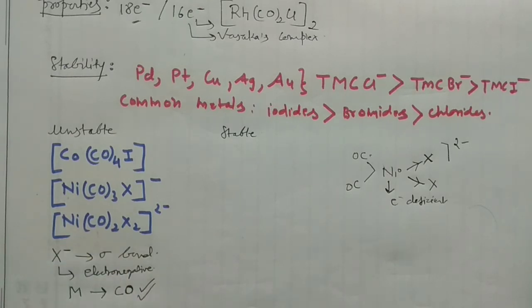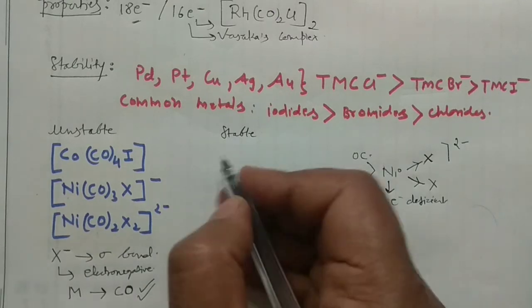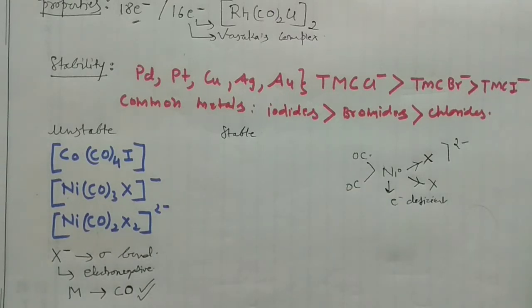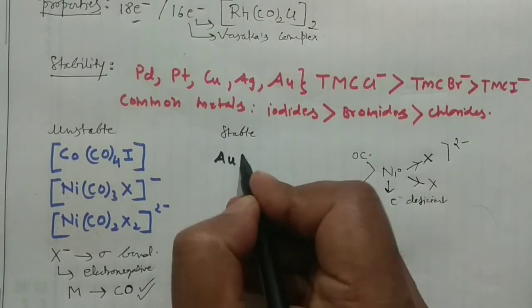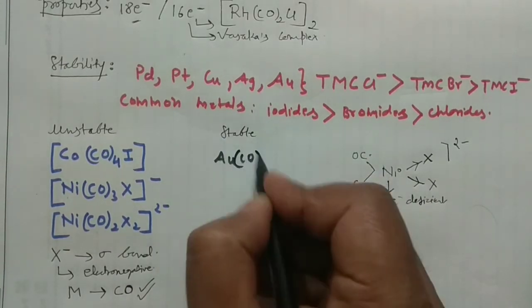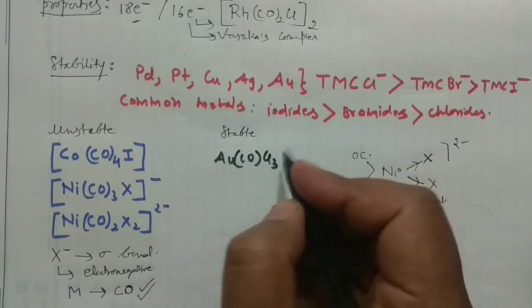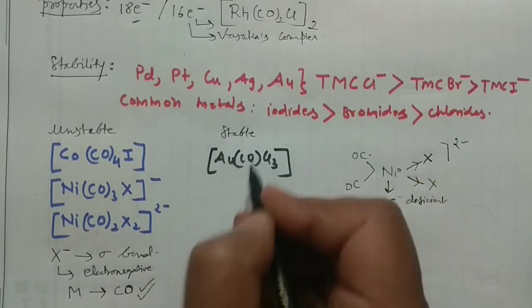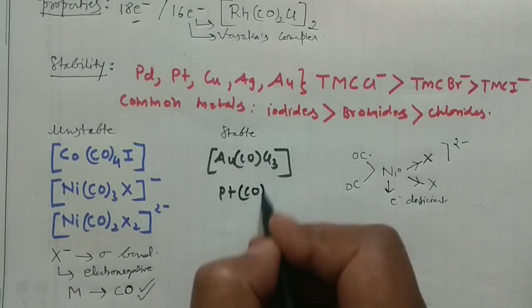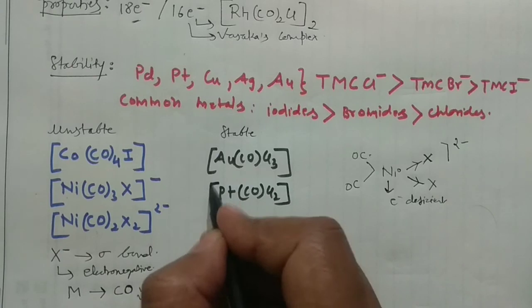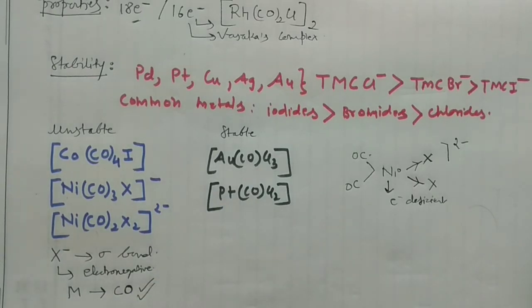But on the other hand, if you have some other kind of compounds, like if you have this AuCOCl3, say you are having this gold compound. I have prepared this compound earlier, and say you are having your platinum COCl2. They are quite stable, right? Why are they stable? What is the reason behind this?